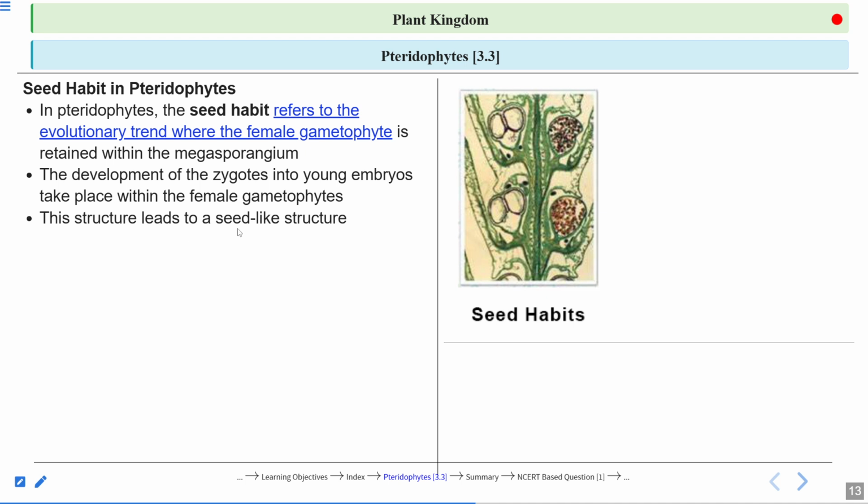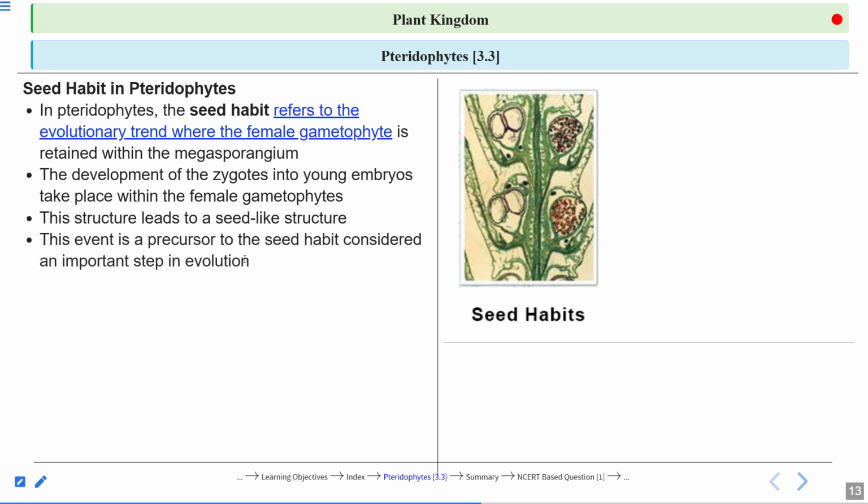This structure leads to the seed-like structure. So the seed is also forming inside the female reproductive organ. As we see in pteridophytes, the female gametophyte captures the zygote, meaning the zygote is present in the female gametophyte, and later it divides and redivides to form the young embryo.